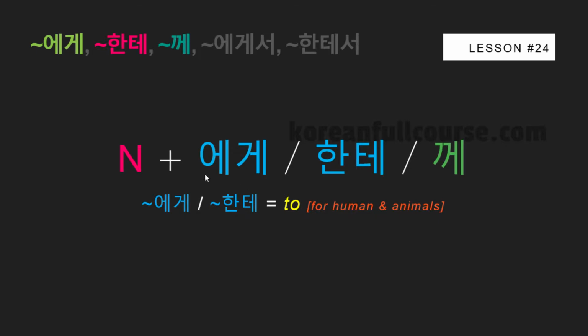So these 3 prepositions, 에게, 한테, and 께, mean exactly the same thing, but there is a slight difference among them in the usage. 에게 and 한테 are the most commonly used, but in some situations, when you want or have to show extra respect to someone, use the preposition 께 instead. And the only difference between 에게 and 한테 is that 한테 is more colloquial, which means 한테 is used more in spoken Korean rather than in books or newspapers. In spoken Korean, you can use both 에게 and 한테, but in books and newspapers, 에게 is generally used.